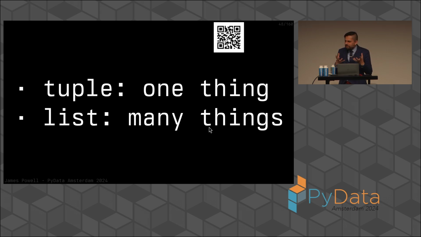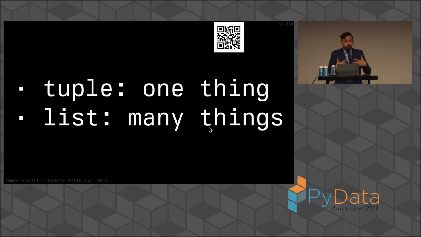Here's something that's kind of interesting, though. When we think about the distinction between a tuple and a list, we can see that there's a natural distinction here beyond just the homogeneity and the heterogeneity. Tuples almost always represent one thing with many distinct fields, aspects of that one thing, and lists almost always represent many things that are largely interchangeable, where the ordering of a tuple is a semantic ordering, where the element exists in the tuple is what it means, and the ordering of the list is just the ordering in which we process those.